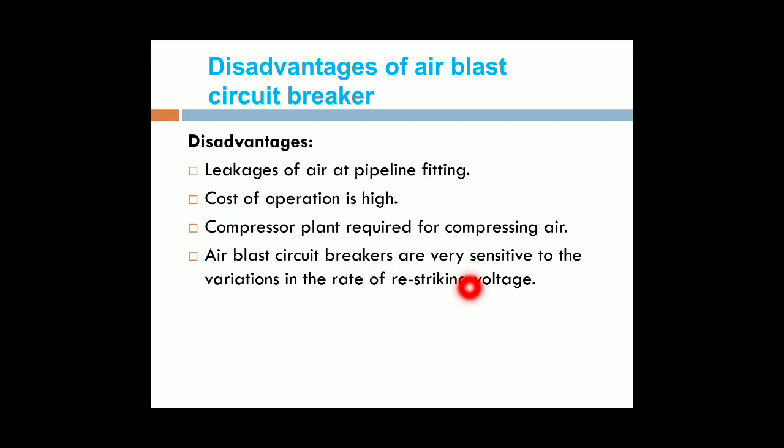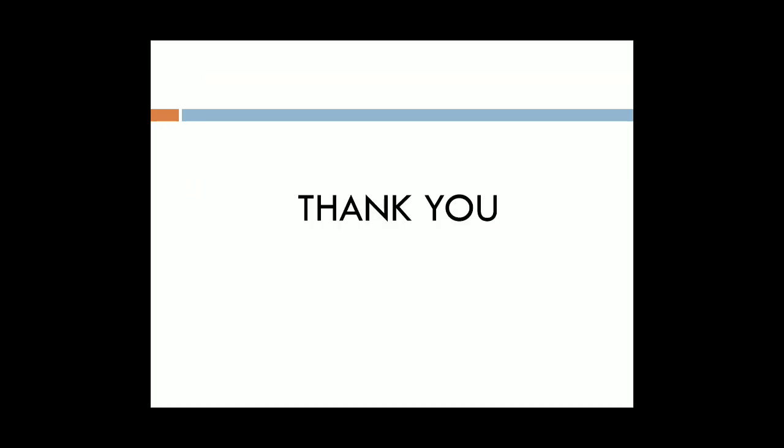The voltage measured at the starting of these oscillations is known as the restriking voltage. That rate of restriking voltage variation is very sensitive in the air blast circuit breaker.